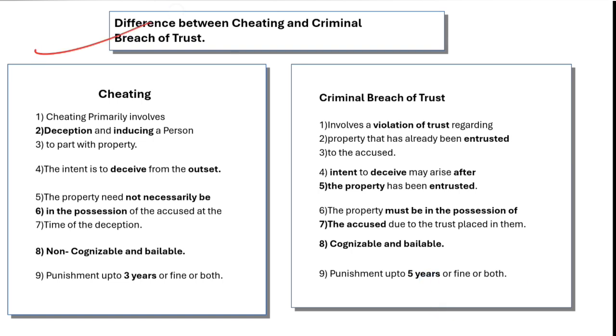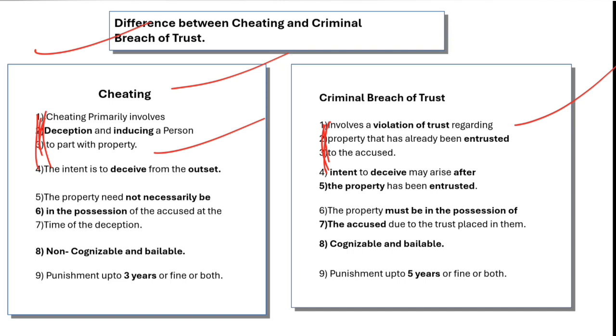Now to differentiate between cheating and criminal breach of trust, both these offences are different in IPC. So cheating primarily involves deception and inducing a person to part with property. Breach of trust involves a violation of trust regarding property that has already been entrusted to the accused.